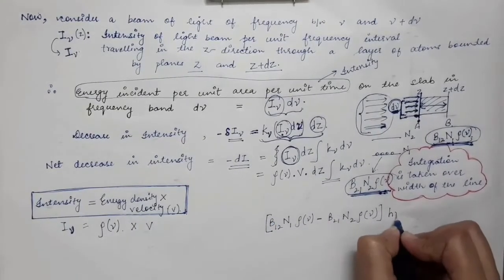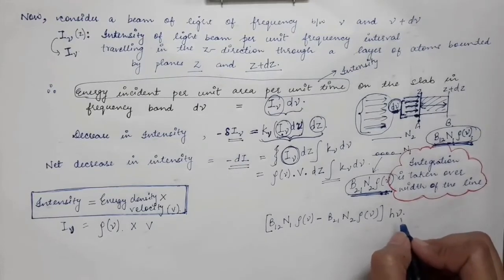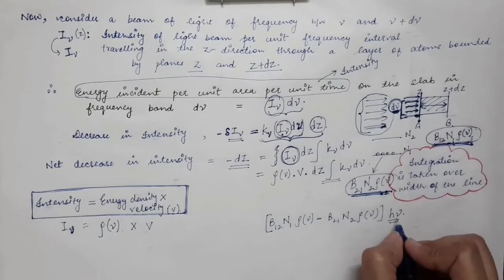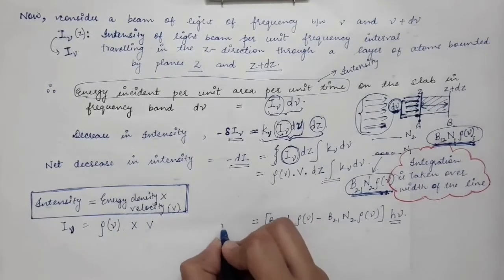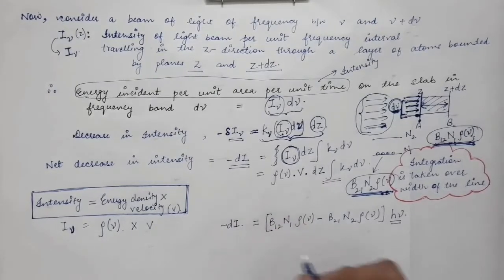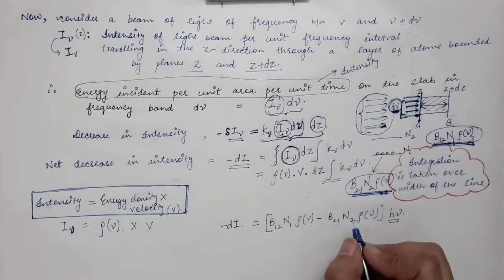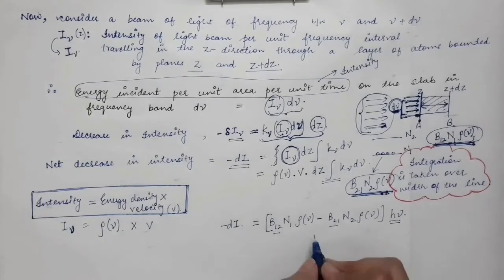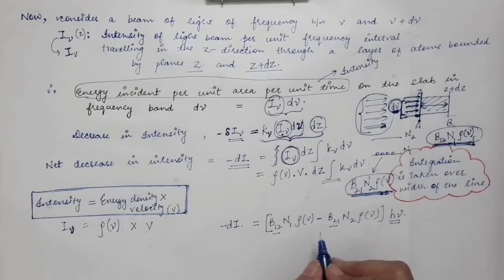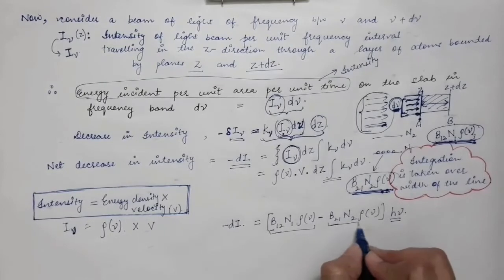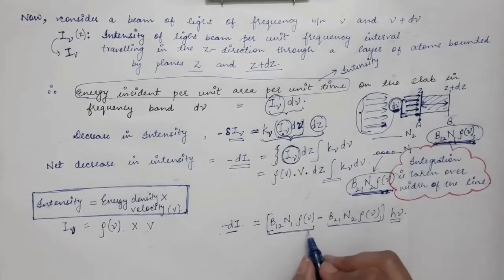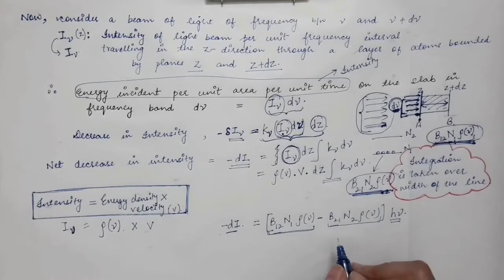times h nu, which is the energy of the photons emitted from the laser medium. This will be the decrease in intensity given in terms of the Einstein coefficients. That is the rate of absorption minus the rate of emission, because we are talking about a decrease in intensity, and a decrease will occur when there is more absorption as compared to the emission process.